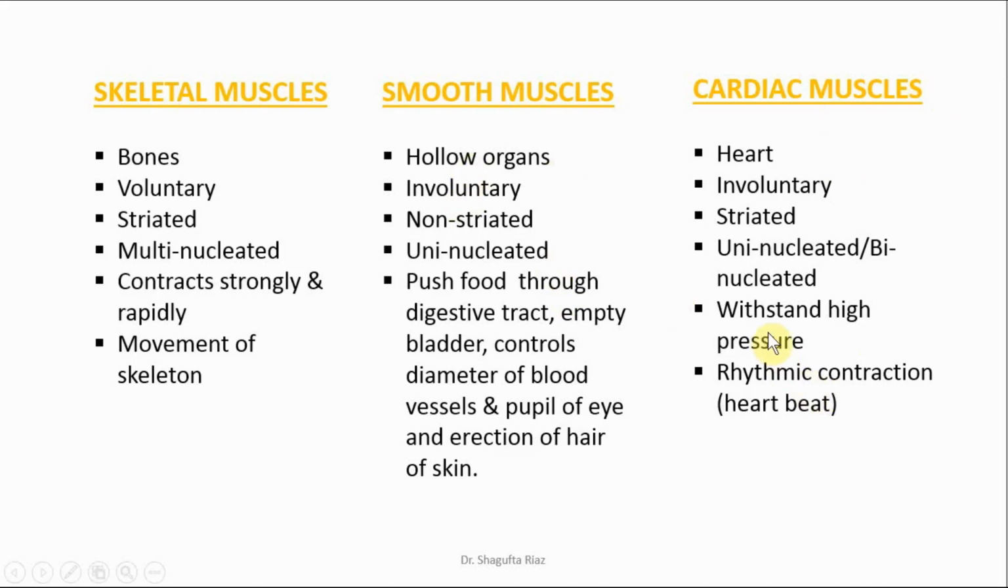Cardiac muscles can withstand high pressure, and that's why the heart continuously beats and these muscles don't get fatigued, or they don't get tired. The contractions present in our heart are rhythmic in nature, and these rhythmic contractions are known as heartbeat.